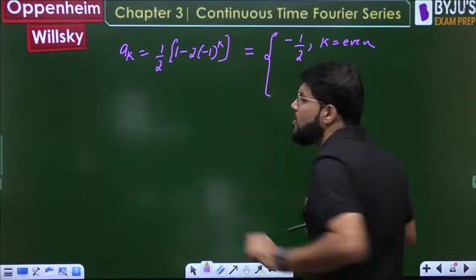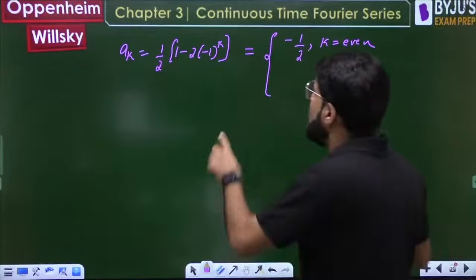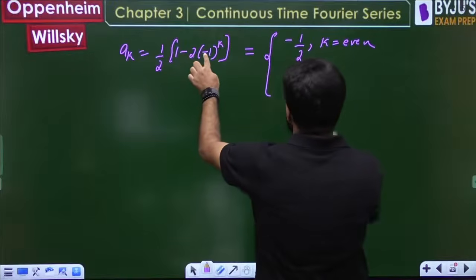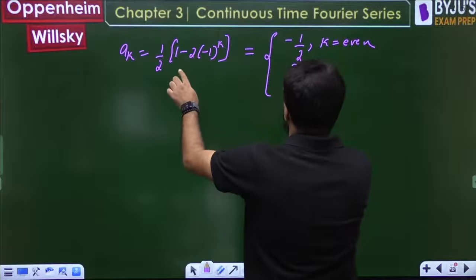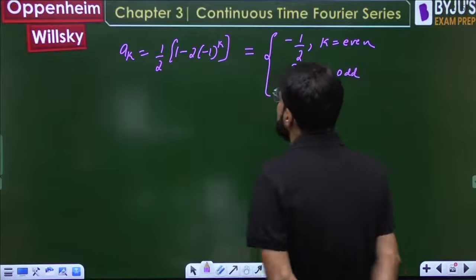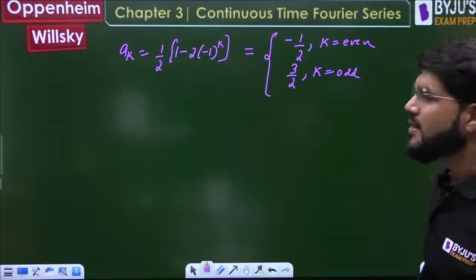But if k is odd, then what is the answer? If k is odd, minus 1 power odd will be minus 1. So minus minus becomes plus, so this becomes 1 plus 2, which is 3. So the answer will be 3 by 2 for k odd. That is the answer.